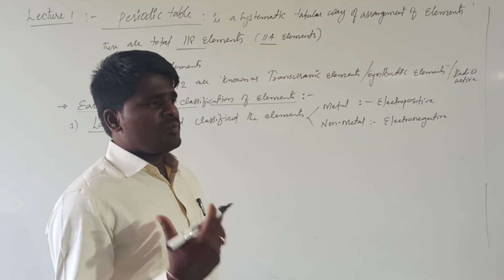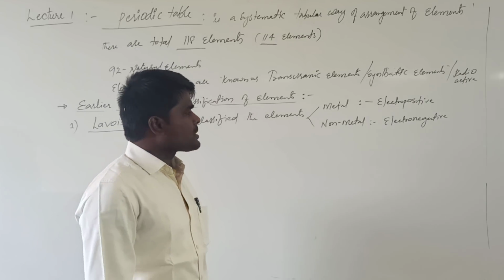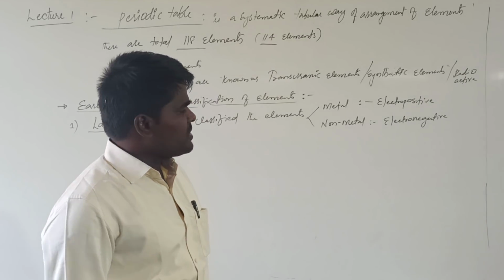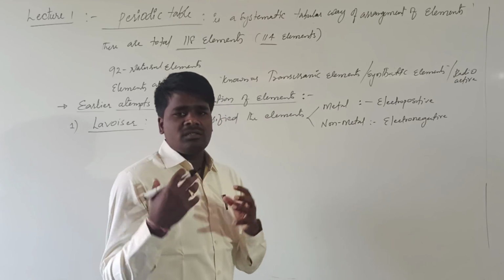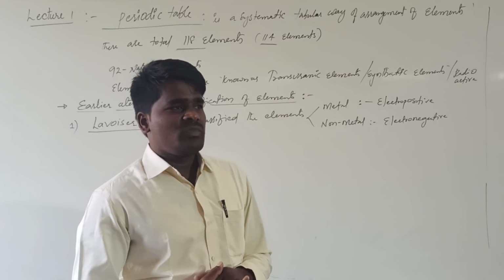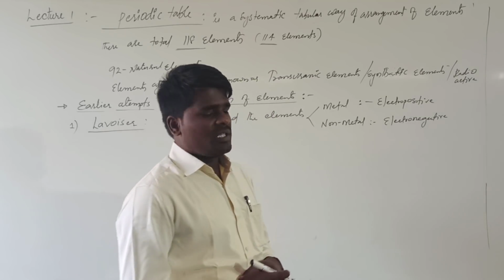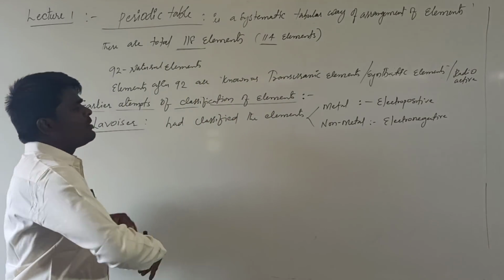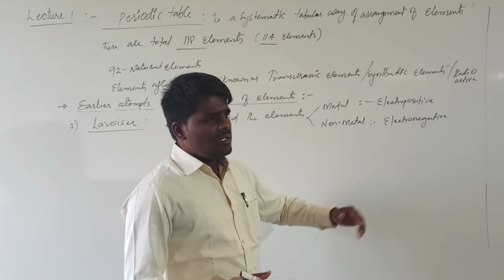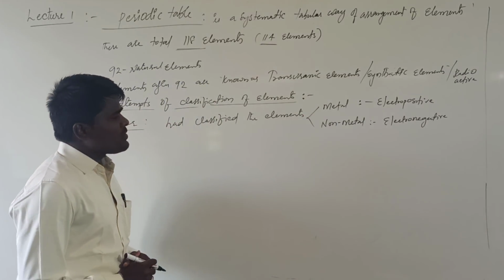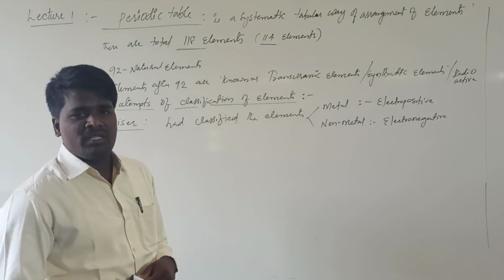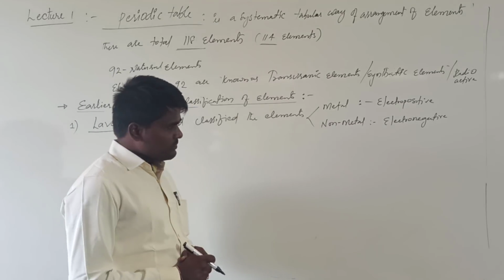The tendency of an element to lose electrons is called electropositive nature, whereas the tendency of an element to accept or gain electrons is called electronegative nature. He has classified all the known elements into metals and non-metals. This was the first effort to classify the elements in the history of chemistry.